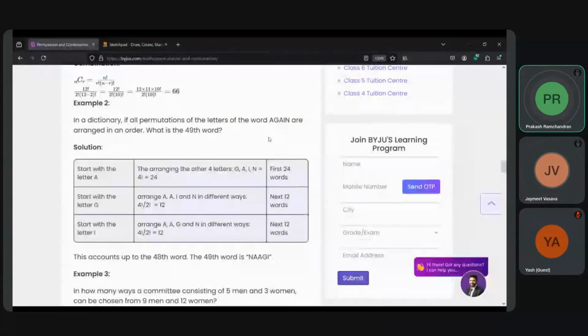But still, there are two A's, so AA and AA can be done twice, right? AGAIN, that is first one A, second G, third A. You already sorted it out saying it is AAGIN, right? So your permutation AAGIN is what you are calculating.